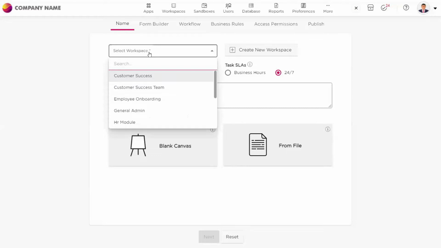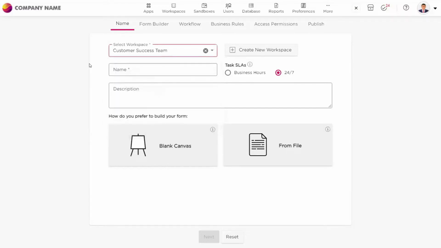So as I told you yesterday, a workspace is a logical separation between applications or domains or anything that you can refer to. So today, the workspace which I am going to select is customer success team, which we created yesterday. So in this customer success team, I am creating a leave management automation process. So I will select the workspace as customer success, and I will name the application as leave management.